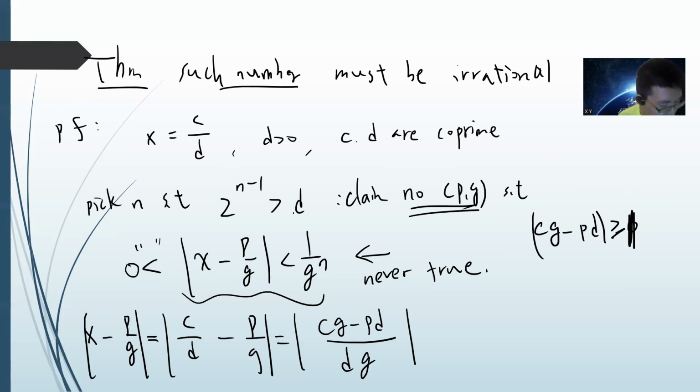Then this is greater than or equal to 1 over dq.